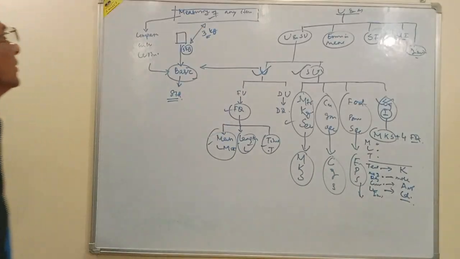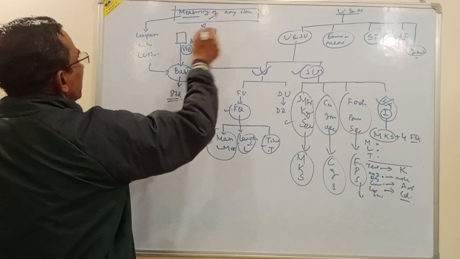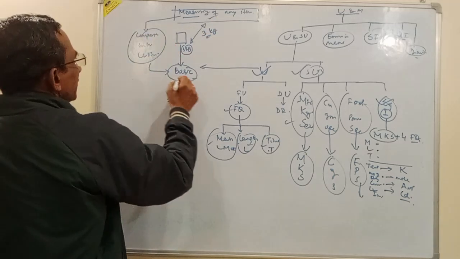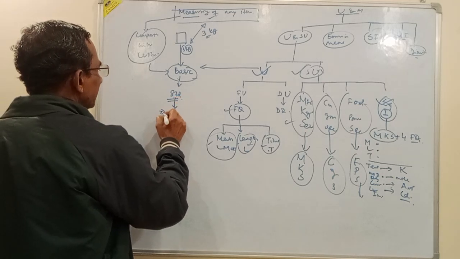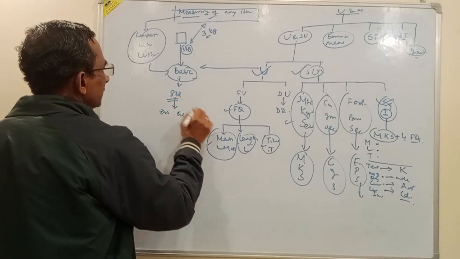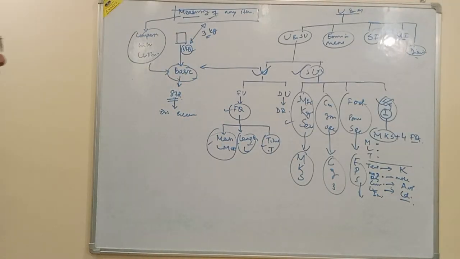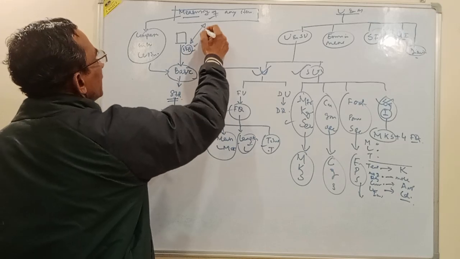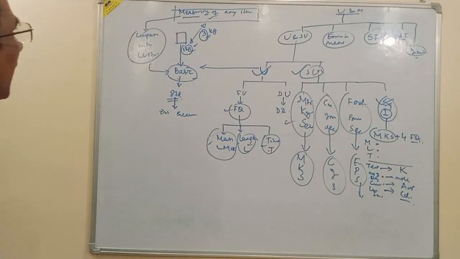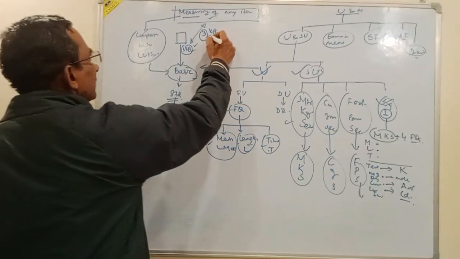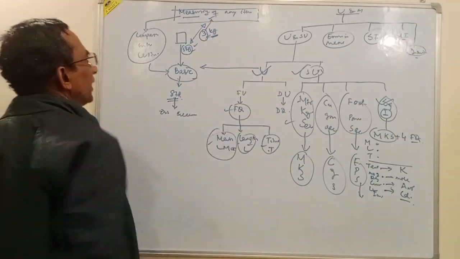So measurement of any item is a comparison with a certain basic standard, and this standard is internationally accepted, like 1 kg mass is 1 kg everywhere. Any other mass compared with this 1 kg will give some numerical figure, and then the unit is added to it. Now it shows the measurement of the item we have measured.